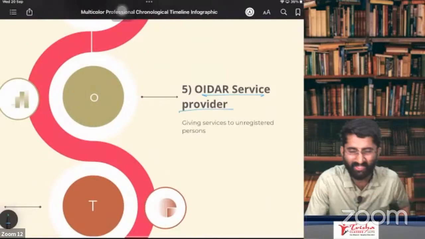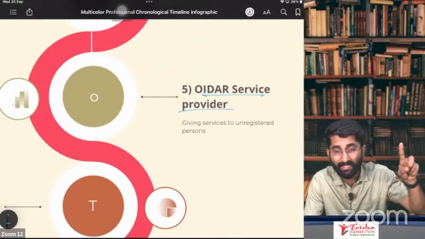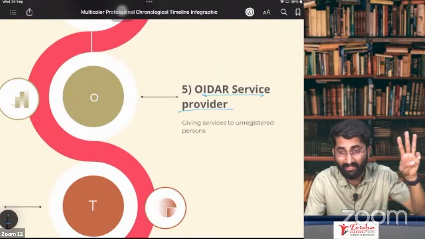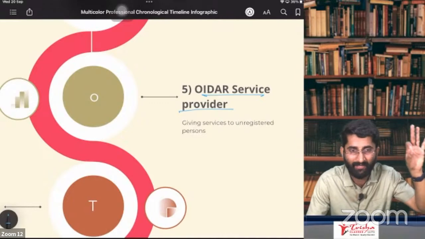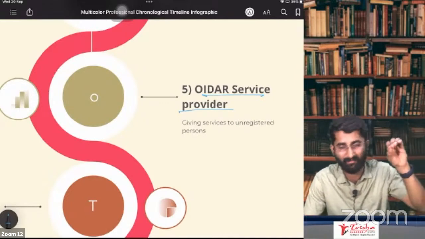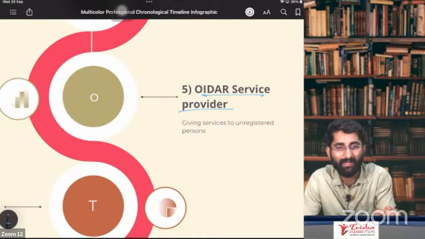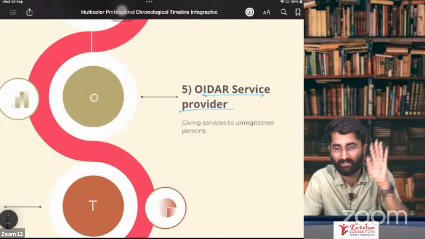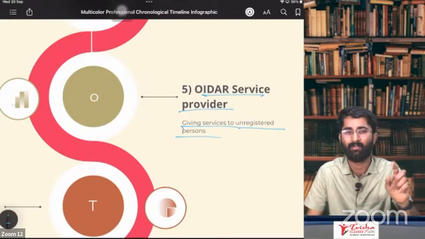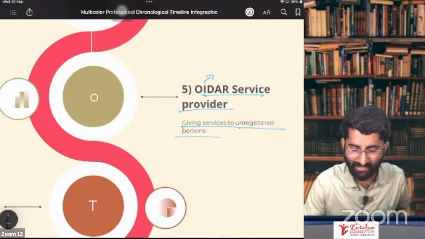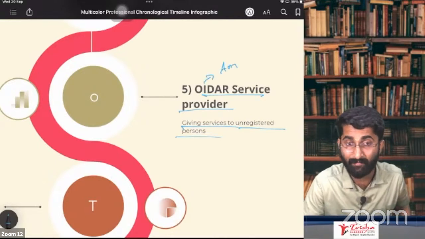OIDAR services. What is OIDAR? Online Information Database Access and Retrieval. If you are providing OIDAR services, you have to take the compulsory registration, provided you are giving services to an unregistered person. Now, for example, what is this OIDAR? Example, Amazon Prime or Netflix.